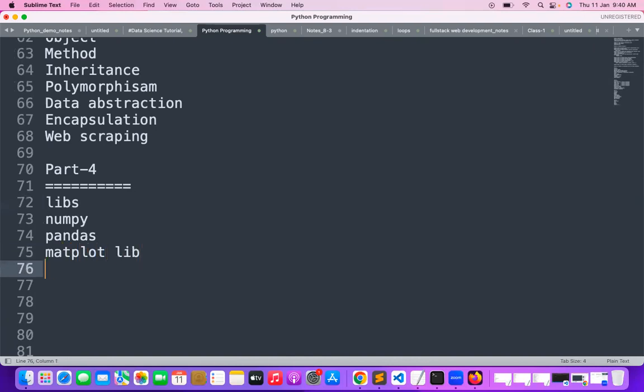Matplotlib. I will explain about Seaborn here. I will explain about scikit-learn here. See, we will learn Python anonymous. Anonymous means completely with the library.